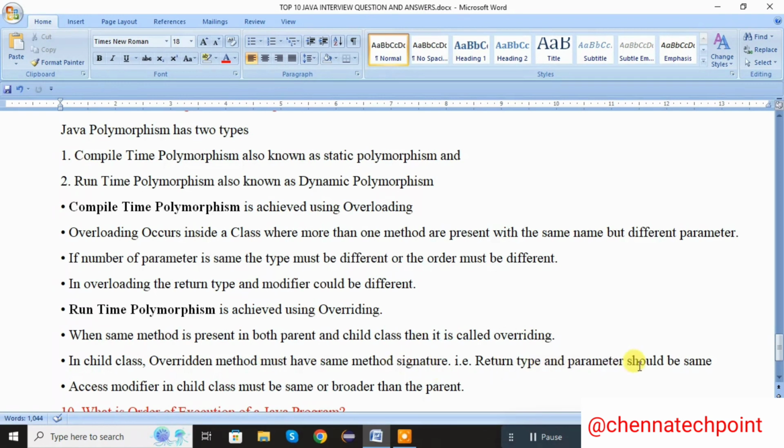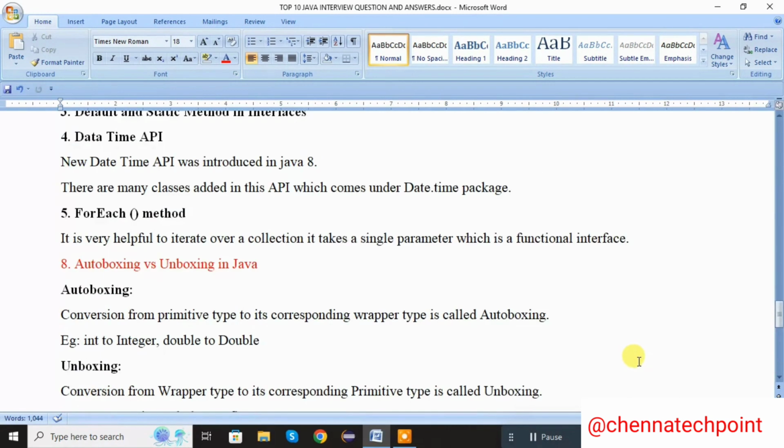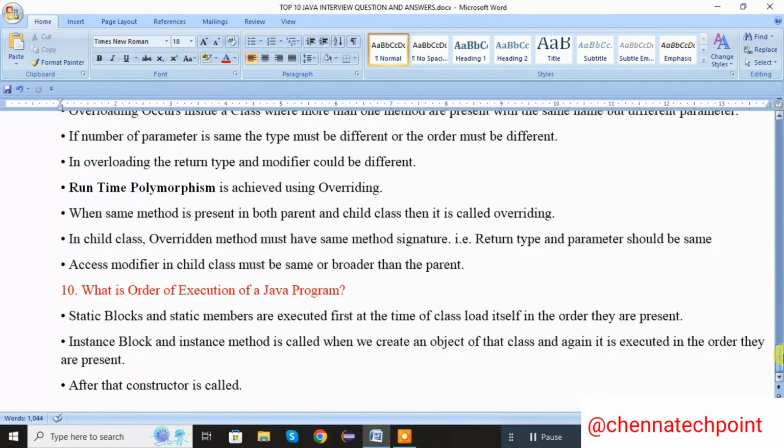Return type and parameters also should be the same. Access modifier in the child class must be the same or broader than the parent.